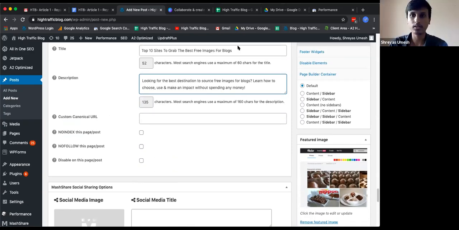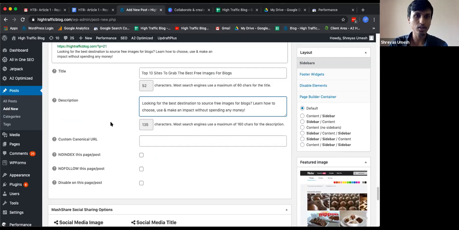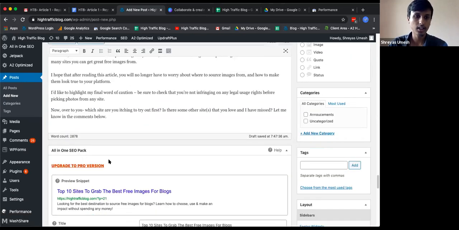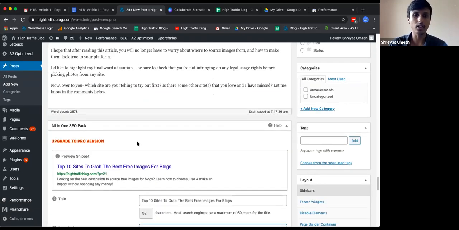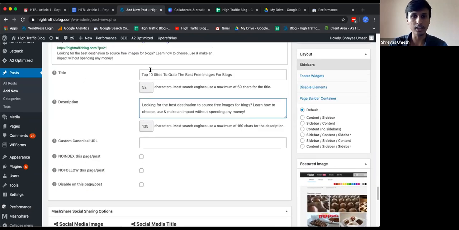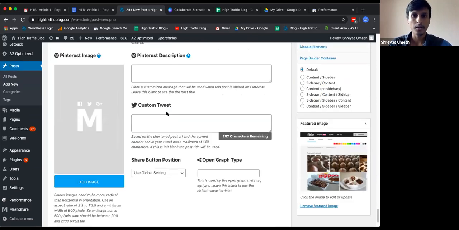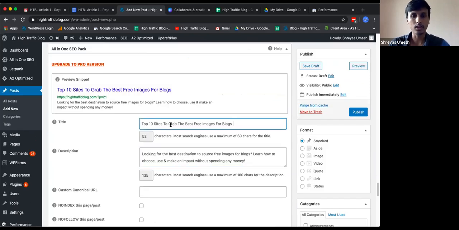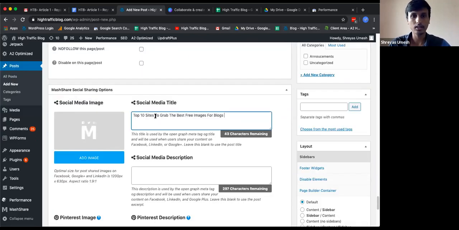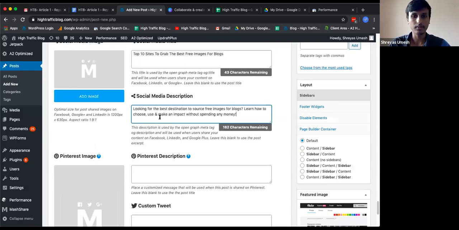Yeah, sounds good. So what I've done is, in this SEO section here, this is the section of All in One SEO Pack. So I have just deployed the SEO title here and the meta description here. This will usually be visible in the search engine when somebody types free blogs for images, and if we rank, this is the title and this is the meta description that it is going to show. So I'll also add this to the social media description as well.